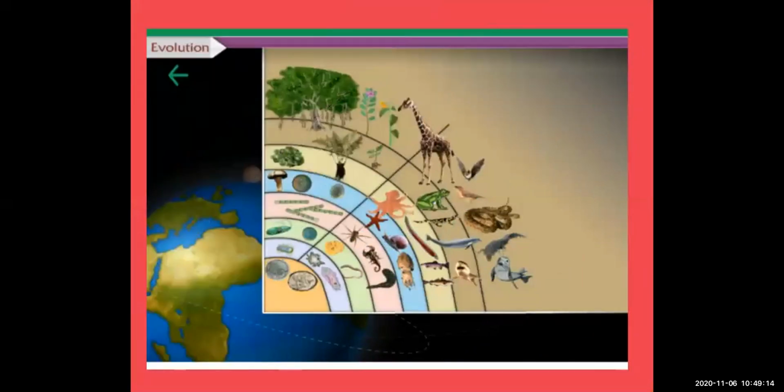Next, in the starting there was a unicellular organism, then it changed into many different kinds of species. Thousands of species of animals and plants are there on the earth. As you know, there are so many species you cannot count them, more than thousands of species of plants and animals.